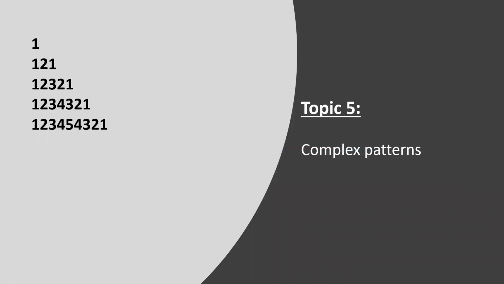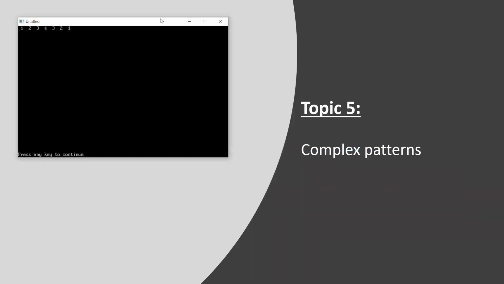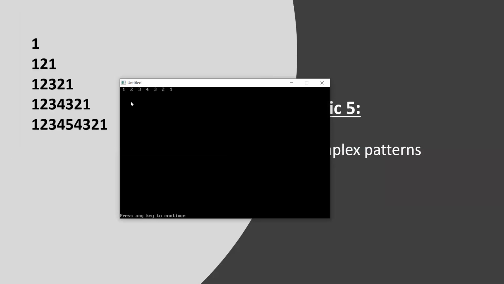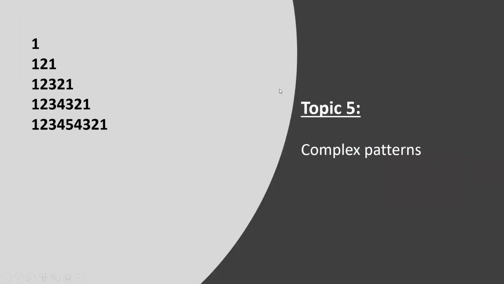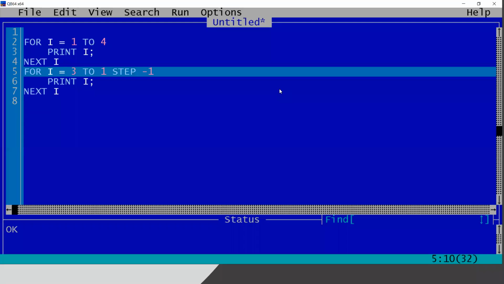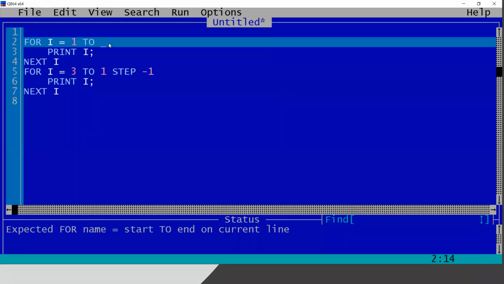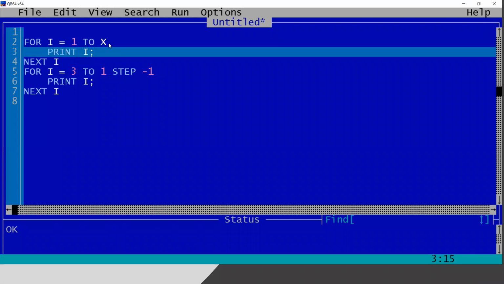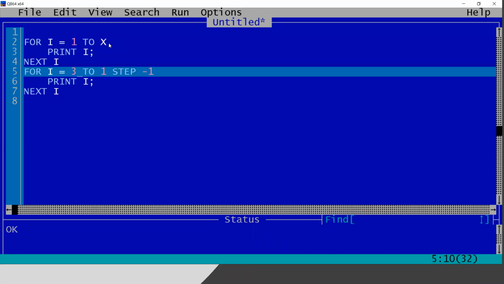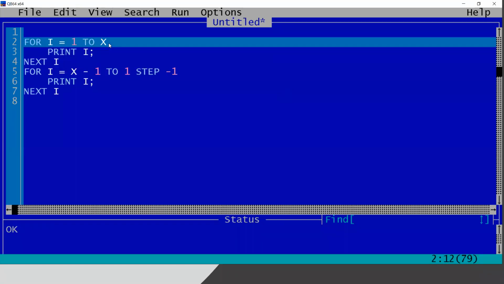Look now, 1, 2. Yeah, this second line is printing correctly: 1, 2, 3, 4, 3, 2, 1. Now the same thing, I have to put an X. So it will be X here and X -1 here.